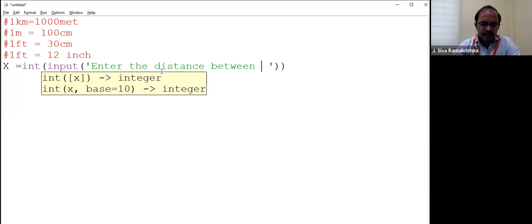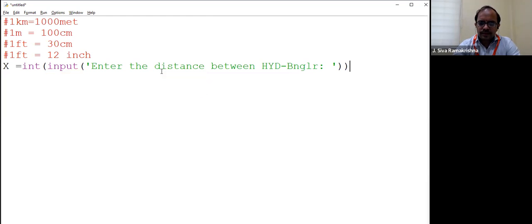You may ask, Hyderabad and Bangalore. Enter the distance between Hyderabad and Bangalore. Right? So you got X, which is in kilometers. You also need to specify in km. In kilometers, the user will give the distance between the two cities. Okay, so that is X.